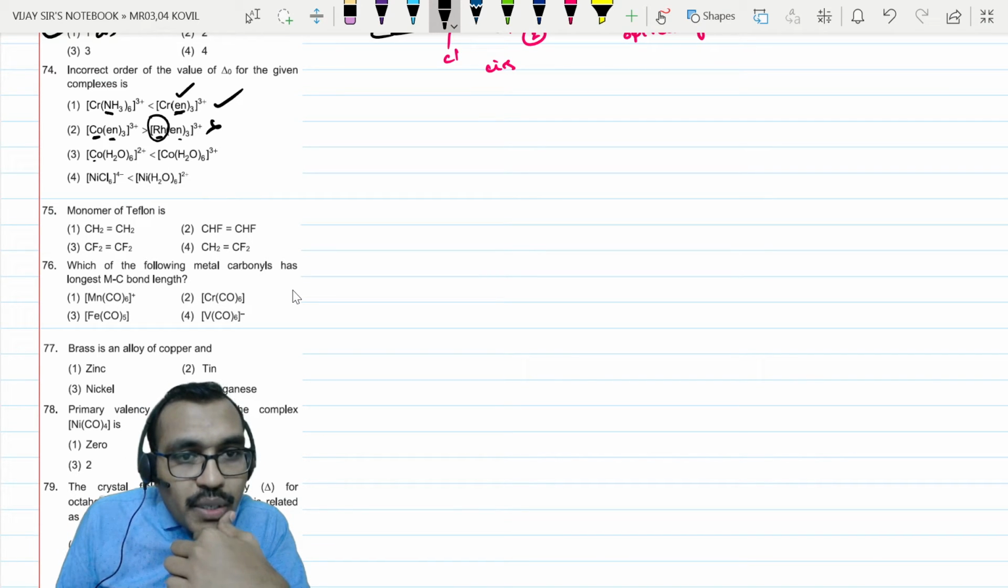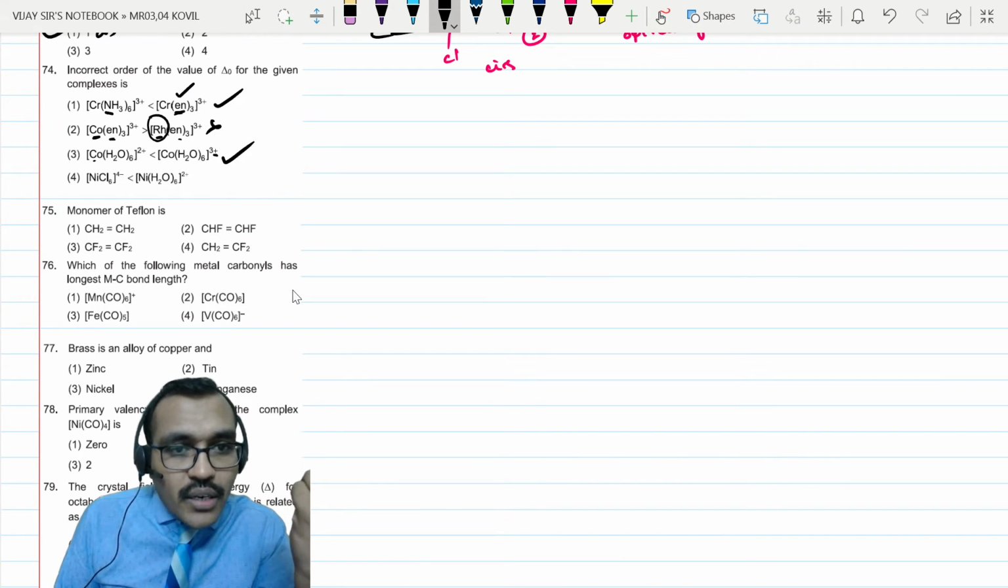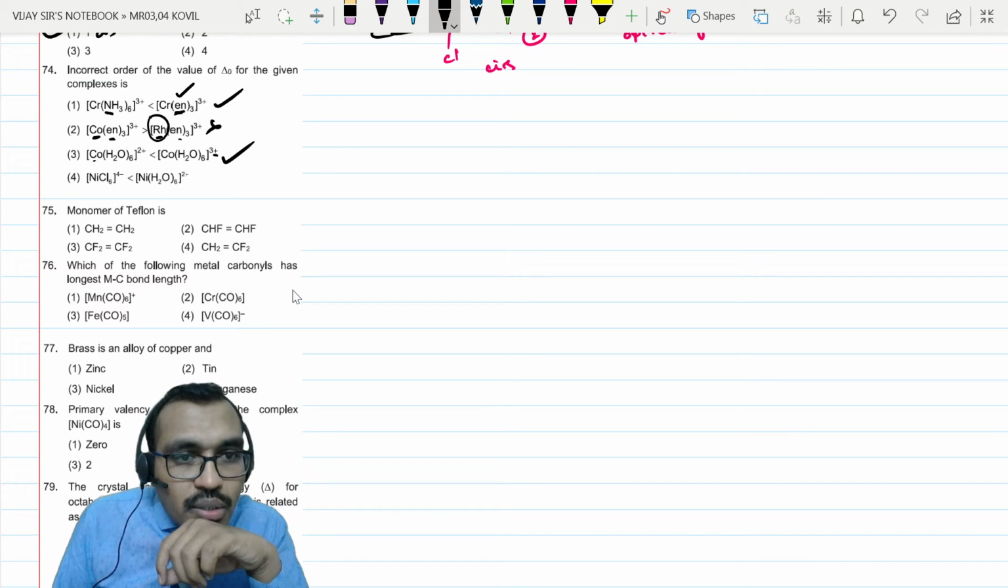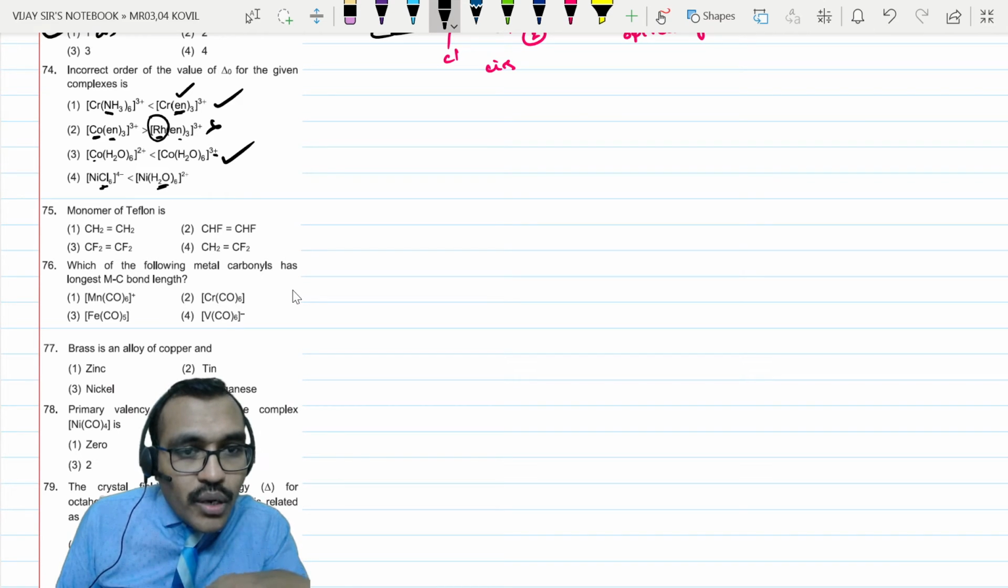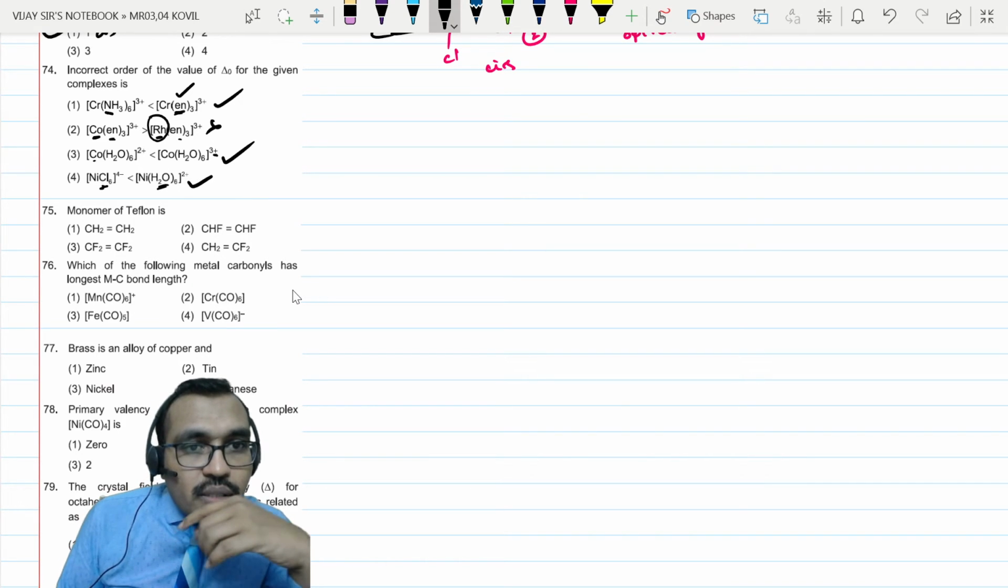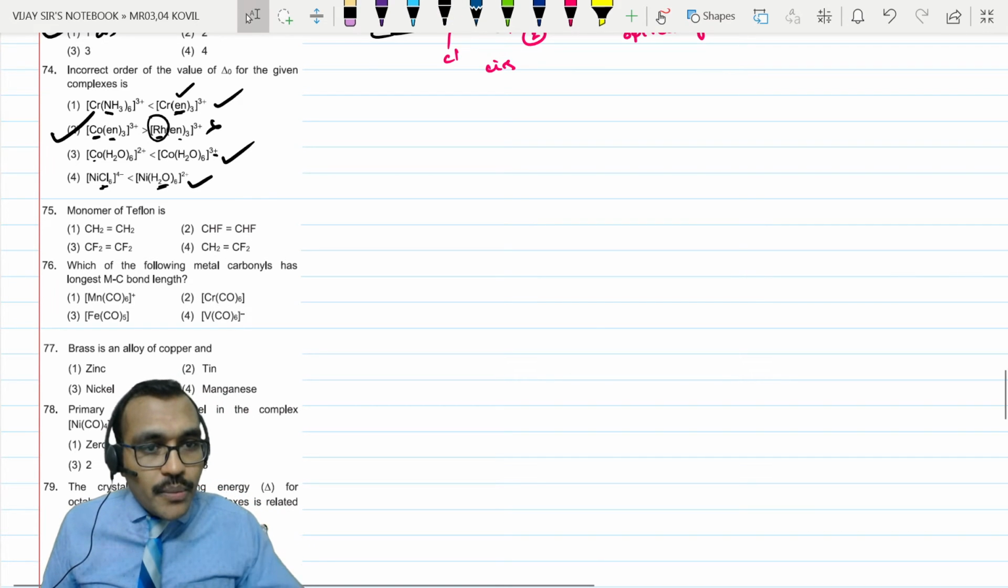Cobalt plus 2, plus 3. As the oxidation number increases, delta naught increases. So this is also correct. Chlorine, water. Compared to chlorine, H2O is a strong donor. So here also it increases. So it will not increase in option 2. So the incorrect statement is option 2.